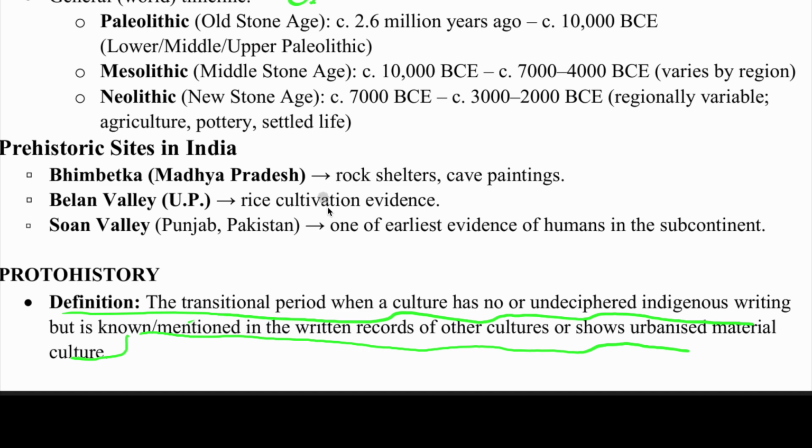So we see the word undeciphered. The Harappan script has not been deciphered yet. We do not understand what it is all about. But obviously we understand there are pictographic writings used there.